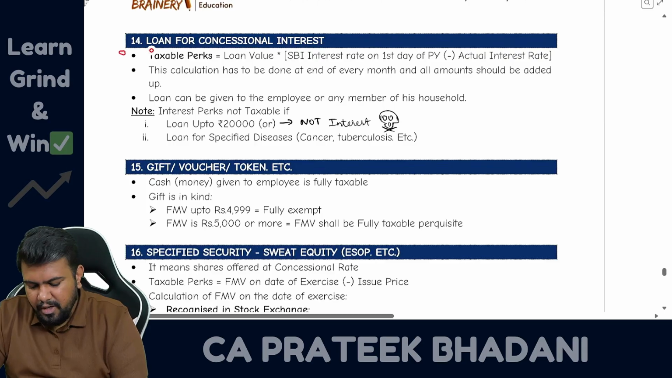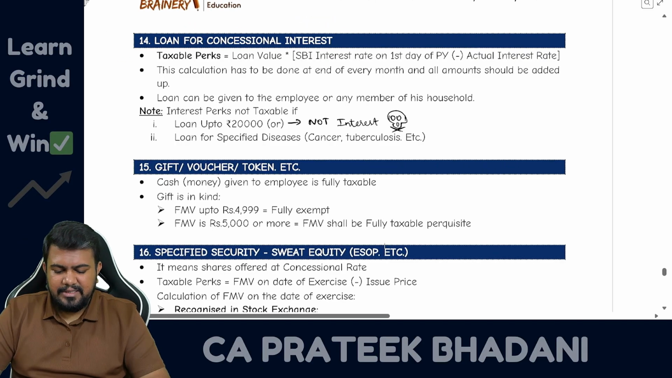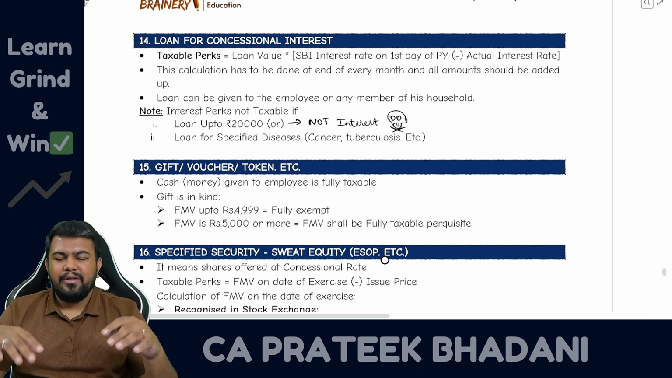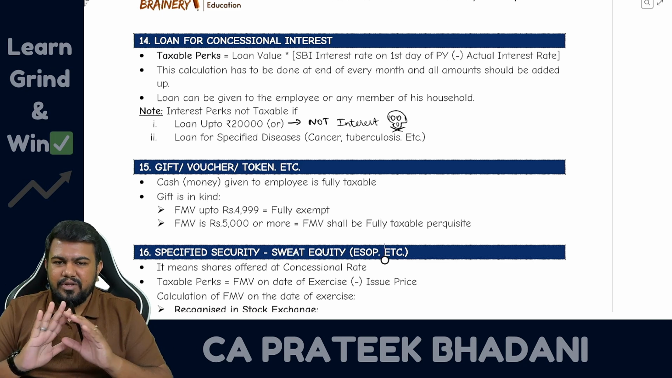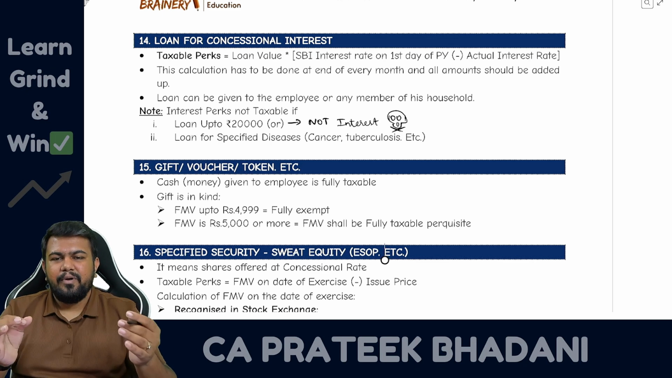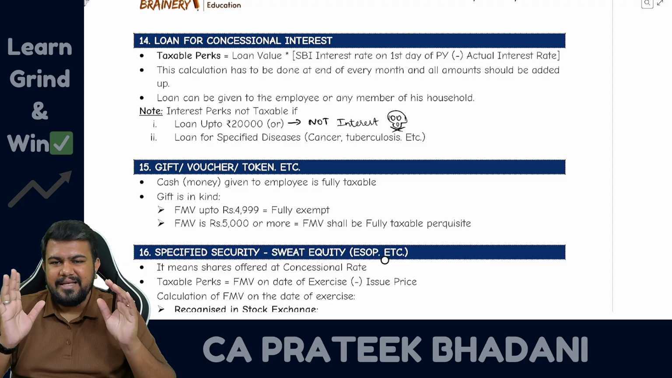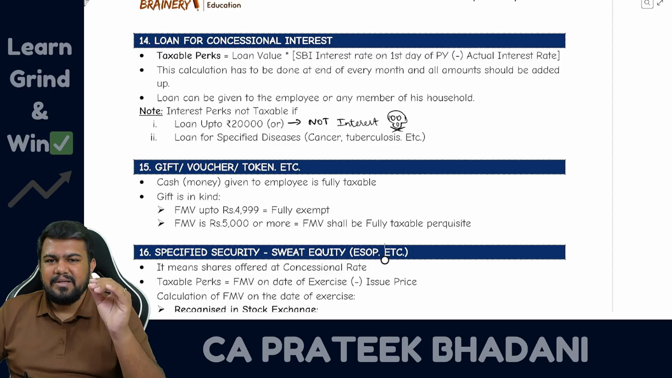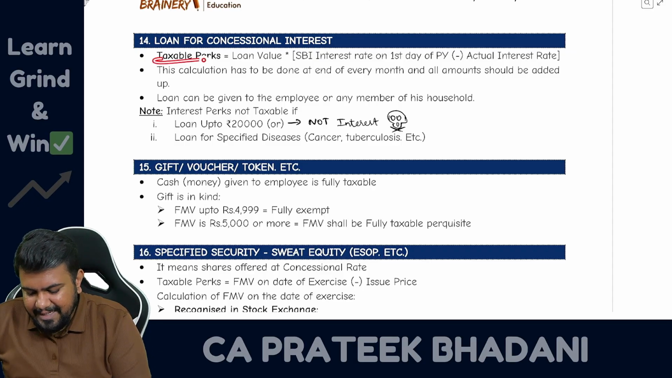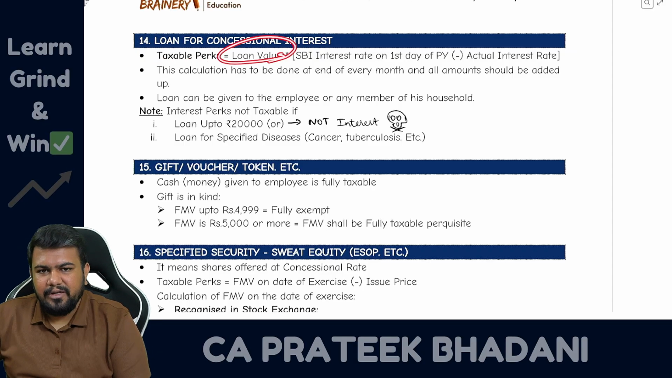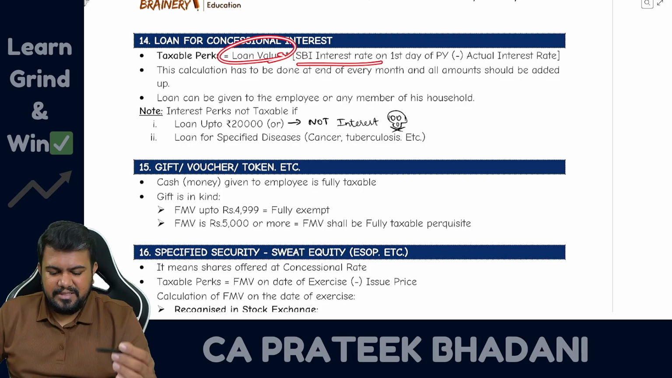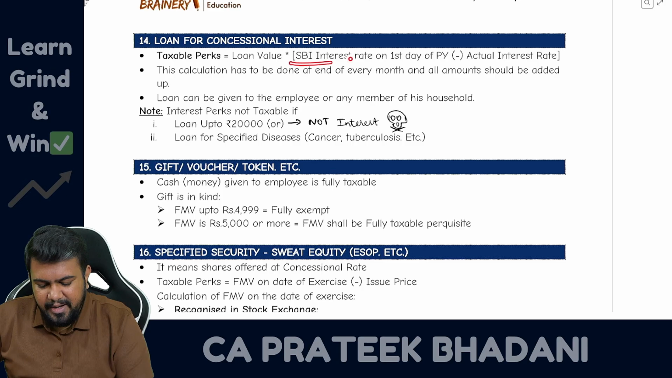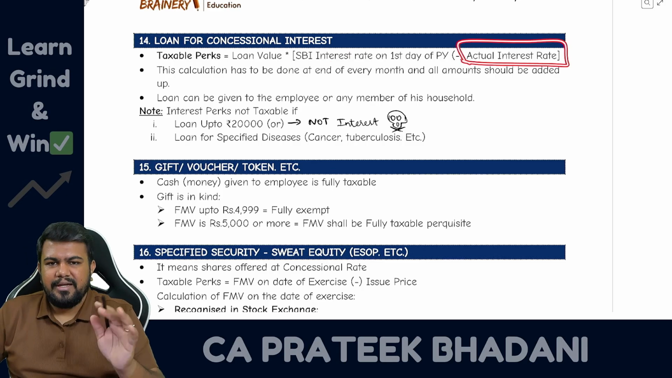Now let's talk about loan at concessional interest. Concessional interest loan means what? The employer is giving a loan to the employee, and on that loan either the employer is not at all charging any interest or the employer is charging a very low interest. In such case, whatever interest difference is there will be treated as perquisite. So how to calculate? Taxable perquisite is equal to loan value multiplied by the SBI interest rate as on the first day of the previous year. SBI means State Bank of India. So State Bank of India interest rate minus actual interest rate.